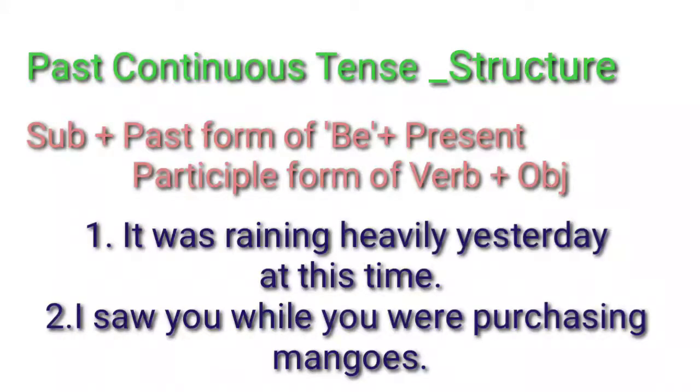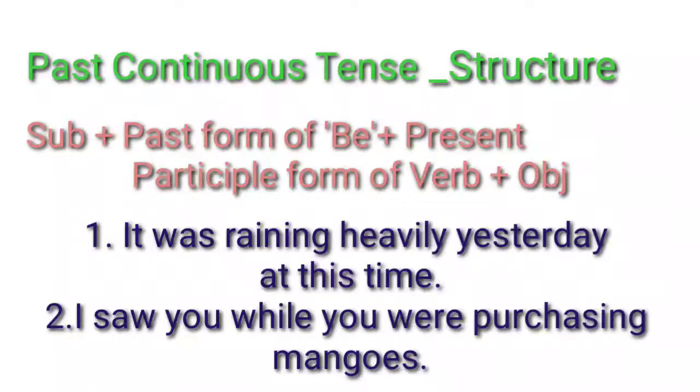If there is an action which was going on at this point of time in the past, then we use past continuous tense. Once again, when an action was going on in the past at this point of time, we use past continuous tense. Now let's know about the past continuous tense structure and when we use it. What's the structure? Subject plus past form of be plus present participle form of verb plus object.